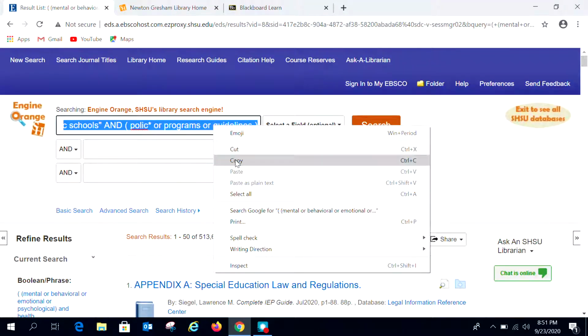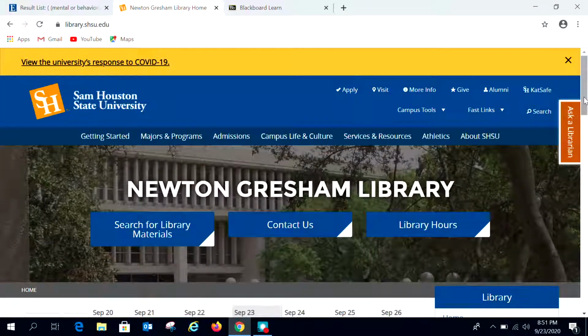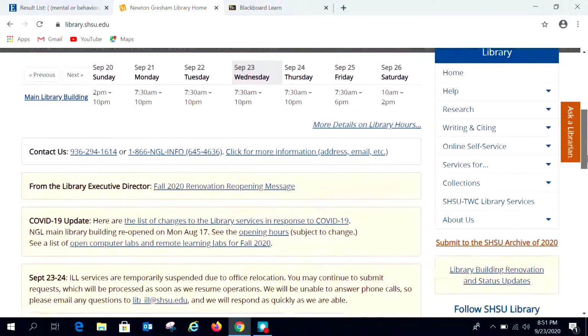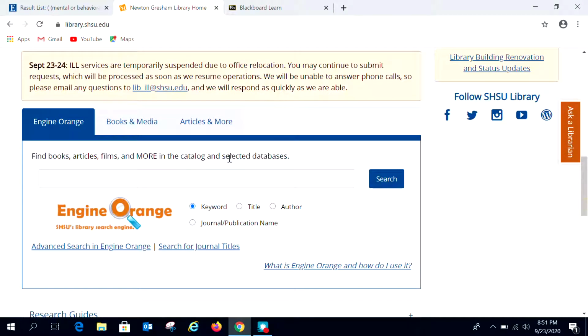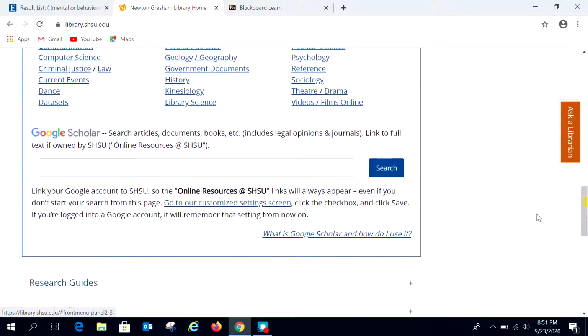Why this is handy is I can copy this and now I can go into a database such as Google Scholar, and I'll scroll down here. Google Scholar is located under the Articles and More tab. Just scroll down a little bit. You can see that Google Scholar only gives us this one bar to search in. So it's really hard to do that sort of expanding with the bars and all of that, which I feel makes it easier for me to think through a search.